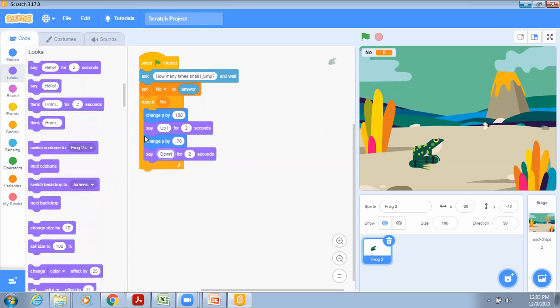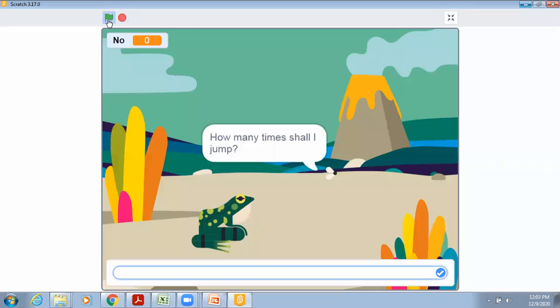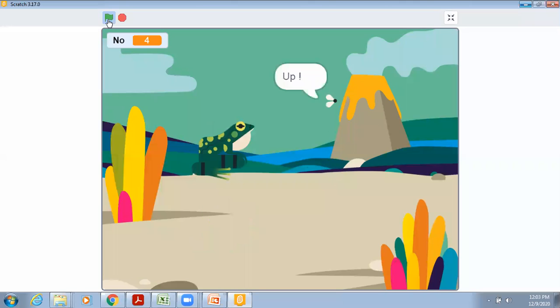Now this will keep on repeating. It will repeat only as many times as the user has said. Okay, now let us try. How many times shall I jump? So suppose I'm writing 4 times.